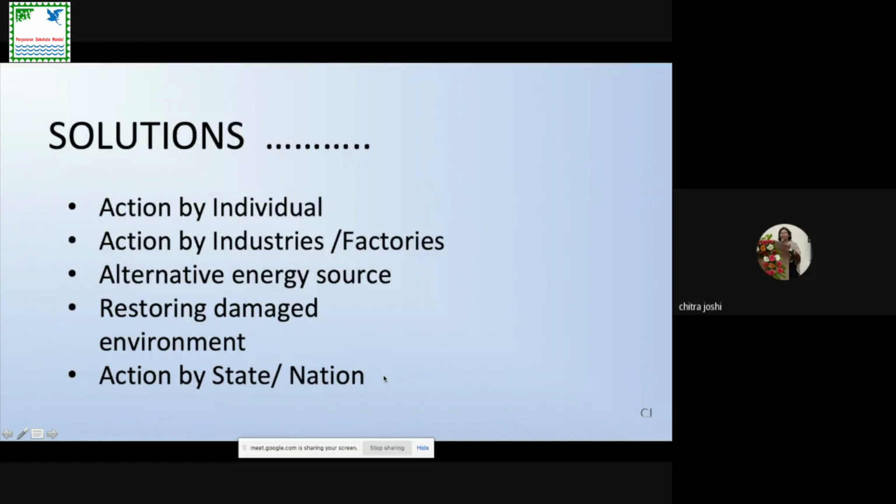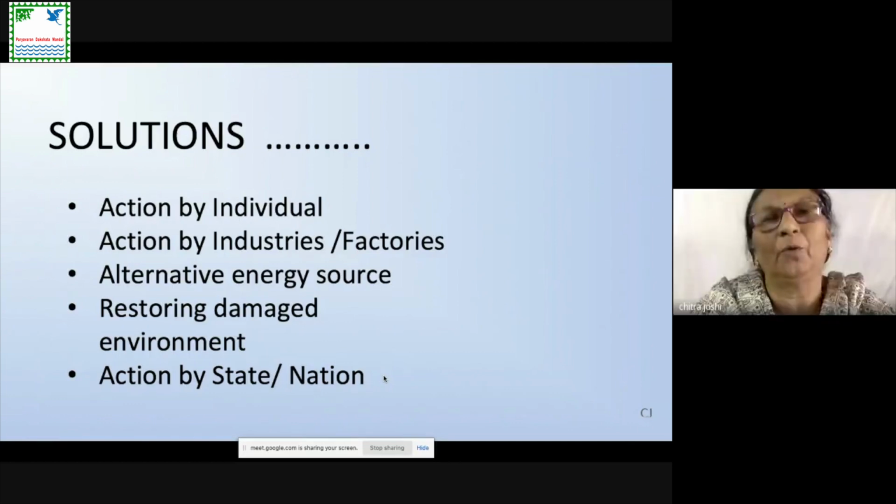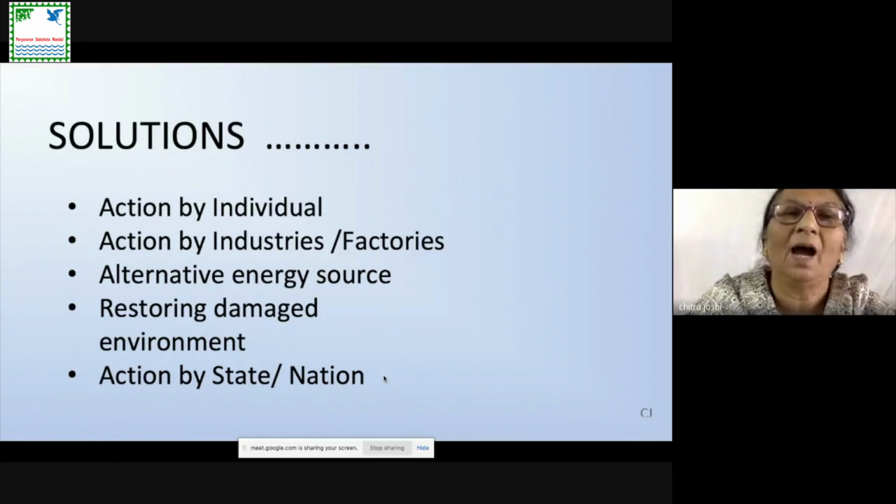Then the vehicles will not come on the road. And if the vehicles don't come on the road, these acidic gases will not go into the atmosphere. This way we can reduce acid rain. We can conserve our environment by all these activities.